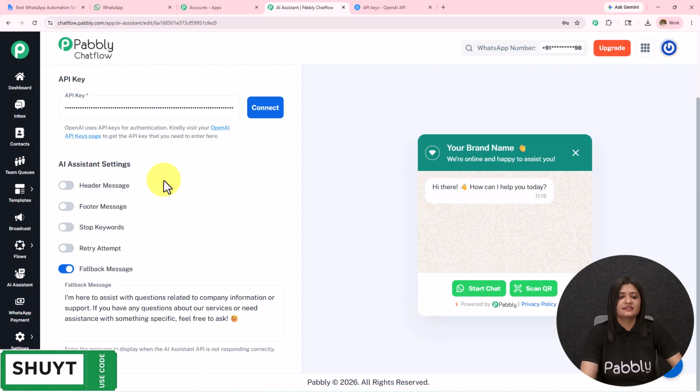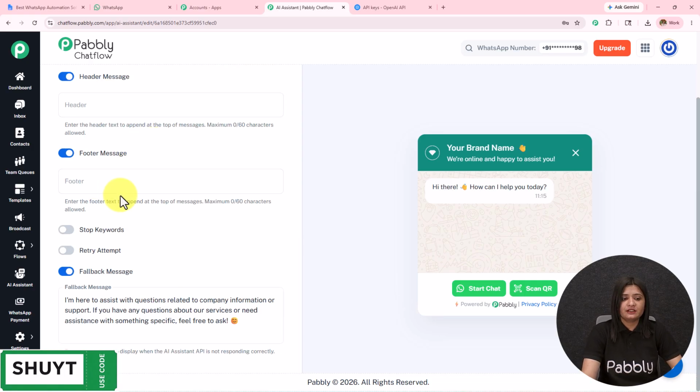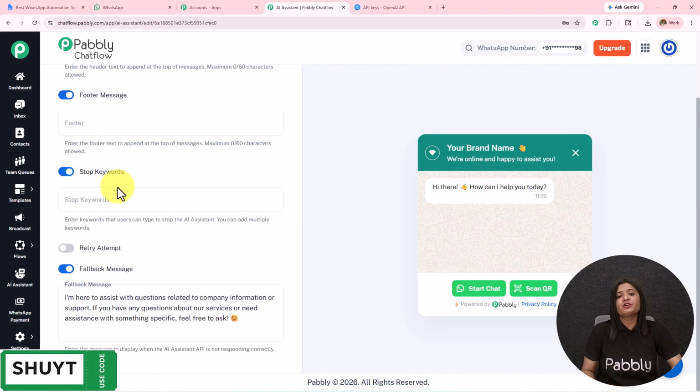Next we have this AI assistant settings. So over here I'm going to toggle on this header message and the footer message, enter the message, and it will start displaying. Then we have the stop keyword. When the user does not want to get replies from the AI agent, they can send a particular word and the AI agent will stop replying, or the matter will be escalated to human support.